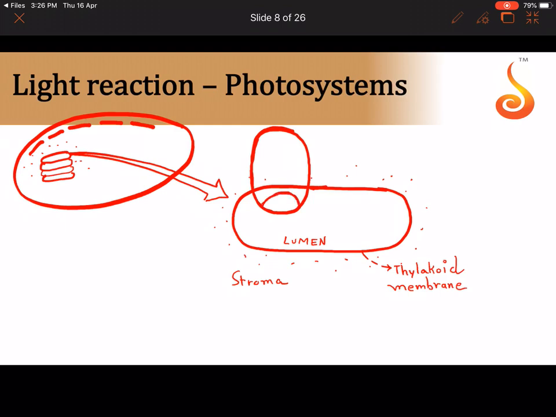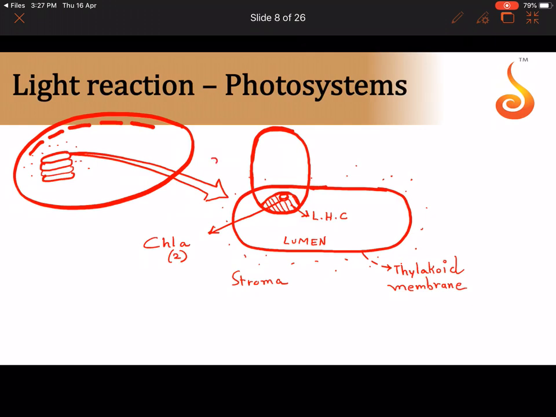What is this rounded area? Light harvesting complex. Let me show a circle here. This shaded area is called the light harvesting complex, LHC. And in the center of the light harvesting complex is the reaction center, chlorophyll A. How many molecules of chlorophyll A? 2 molecules of chlorophyll A.